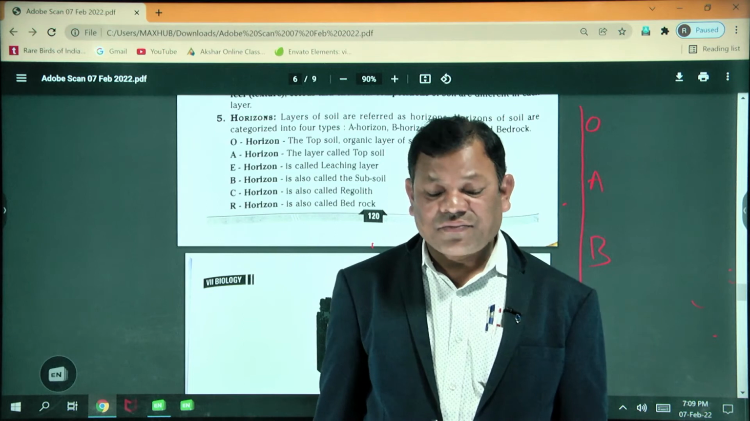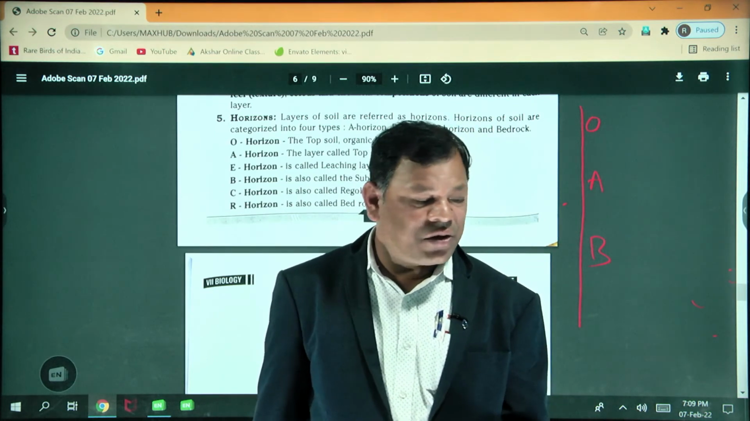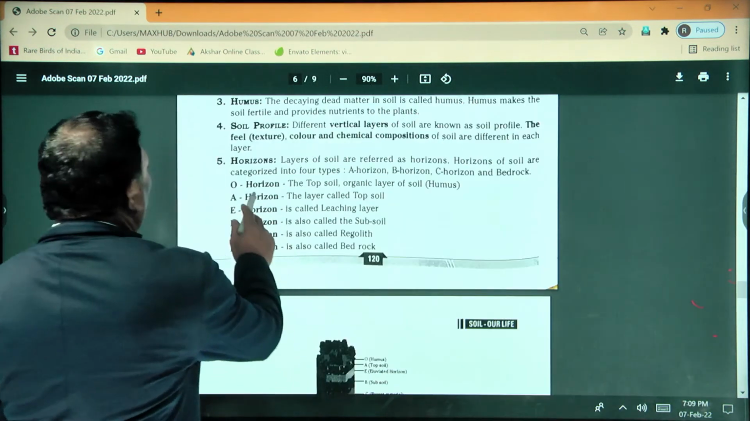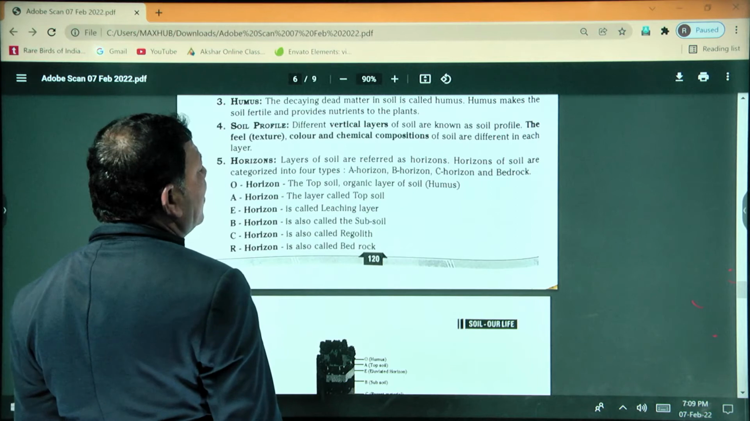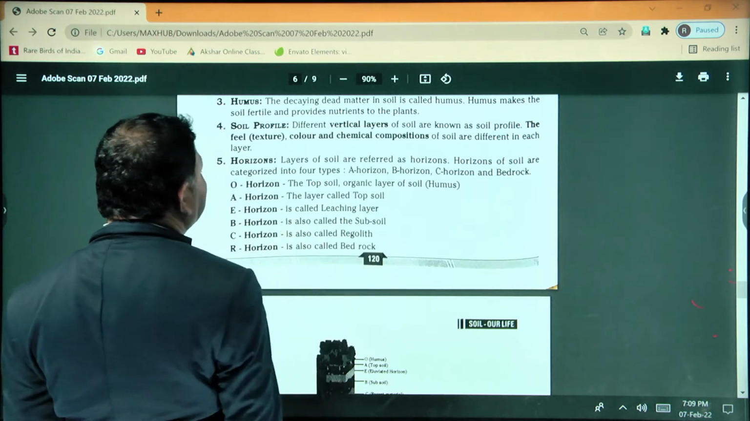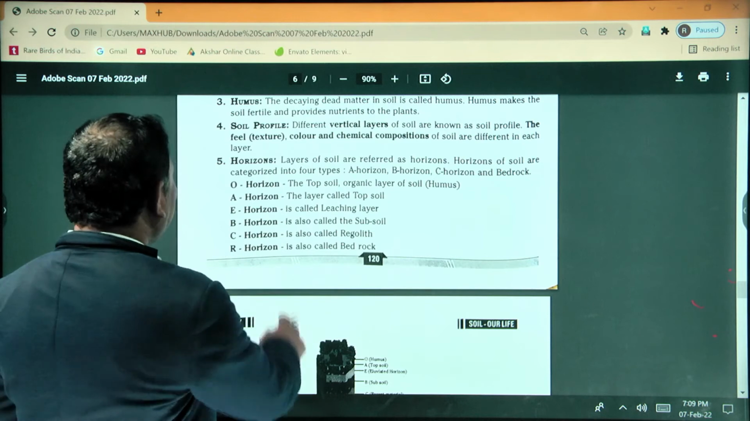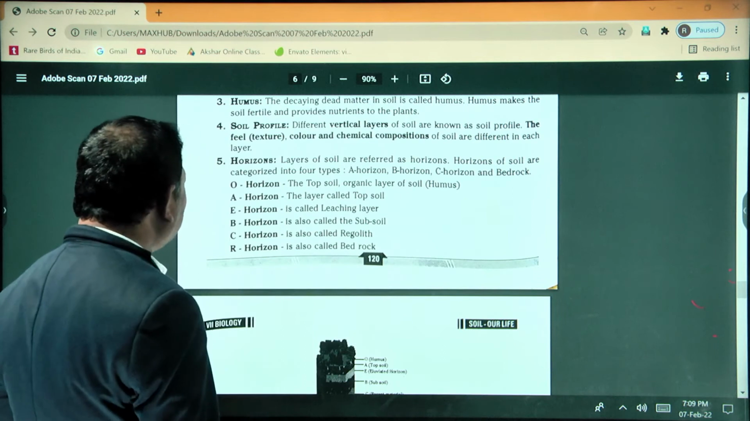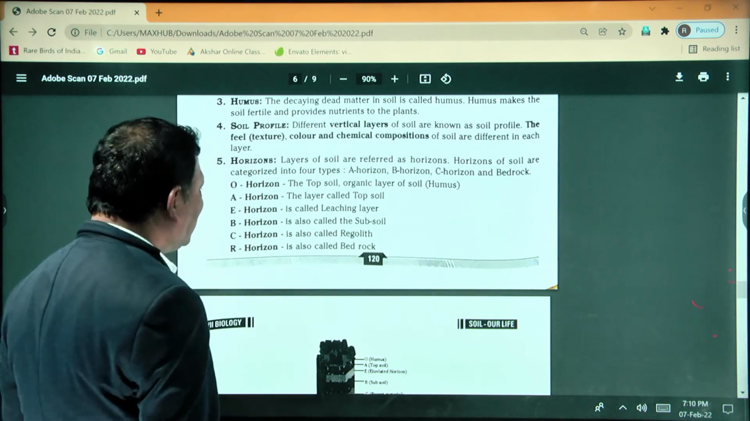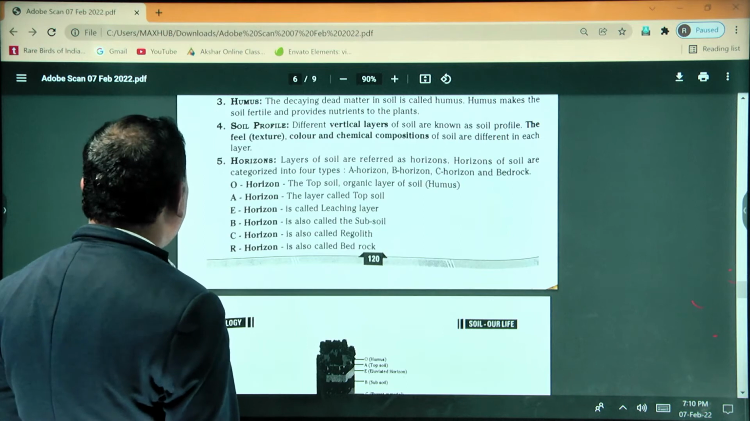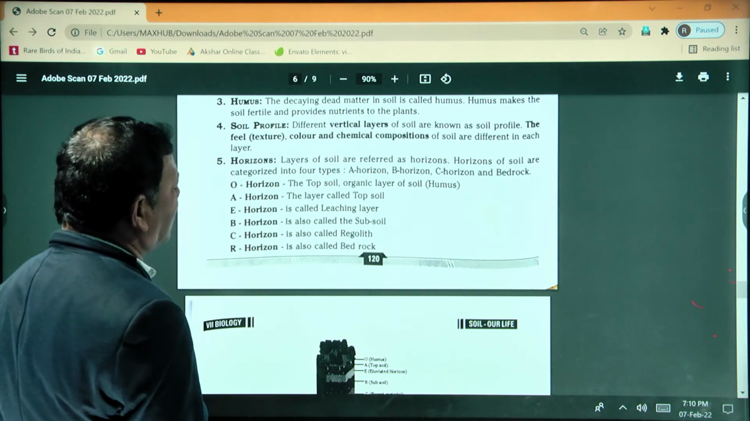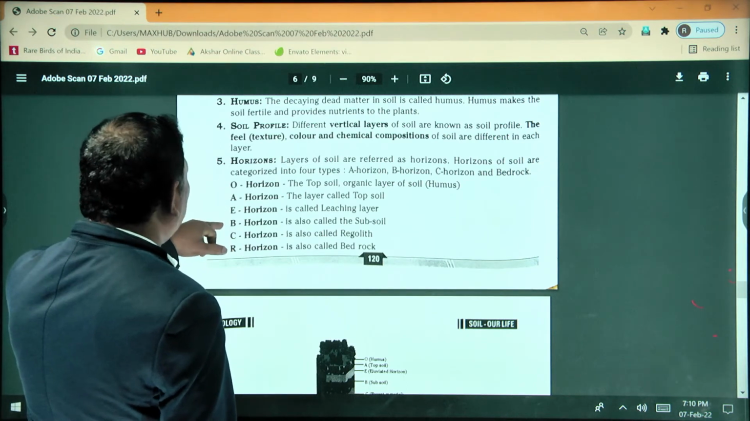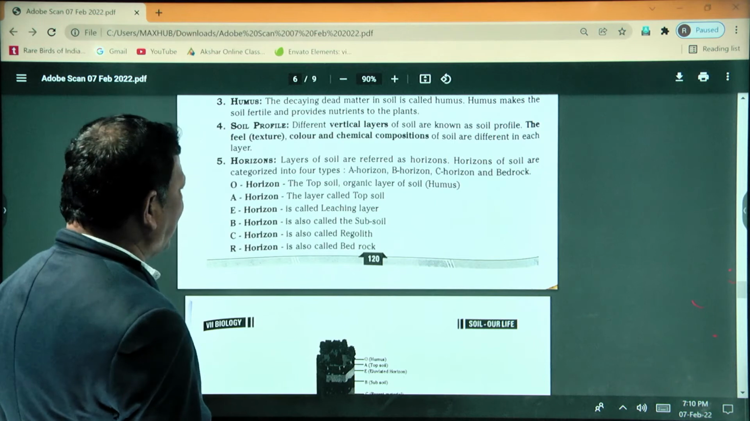Chaitanya, read once and tell what you understand. So the O horizon is called the topsoil organic layer. The A horizon is called topsoil. The E horizon is called the leaching layer. The B horizon is called subsoil. The C horizon is called regolith, and the R horizon is called bedrock. Okay. So this is important for the exam. Keep in mind what is present below the O horizon.